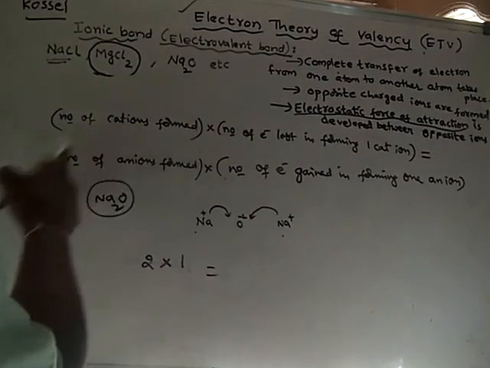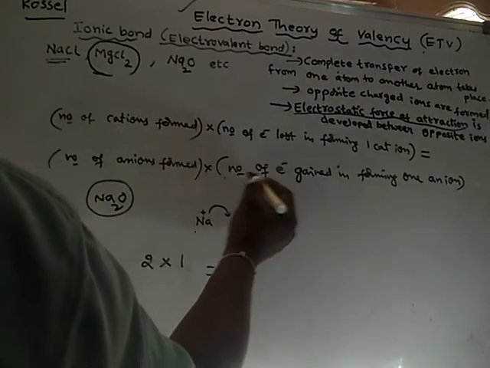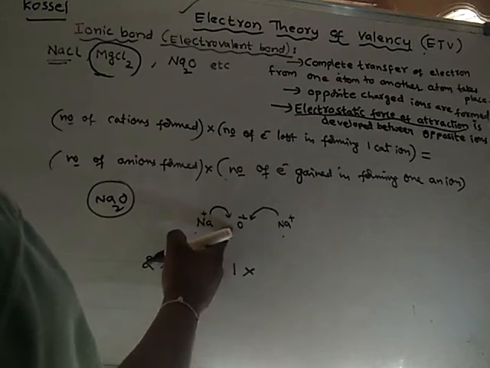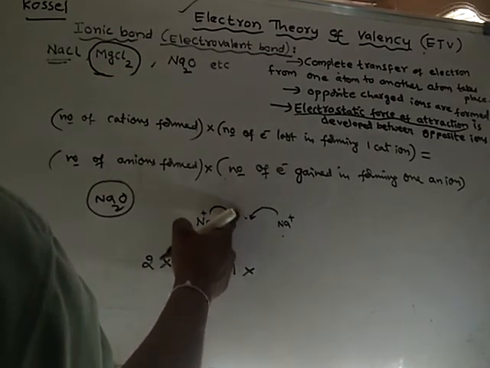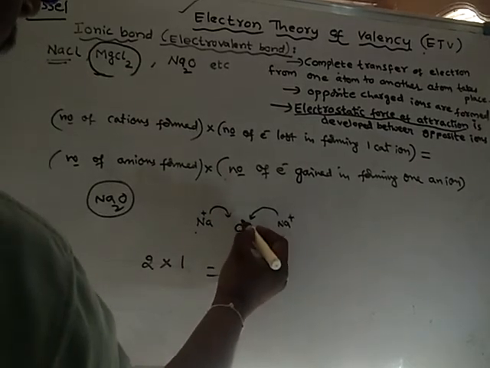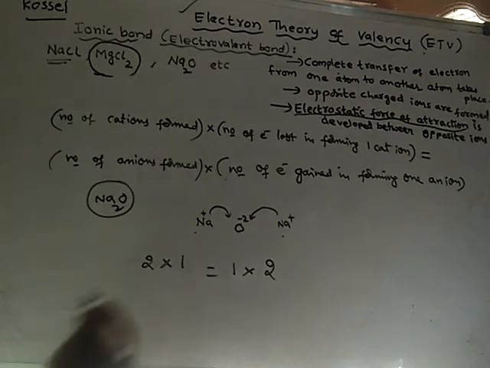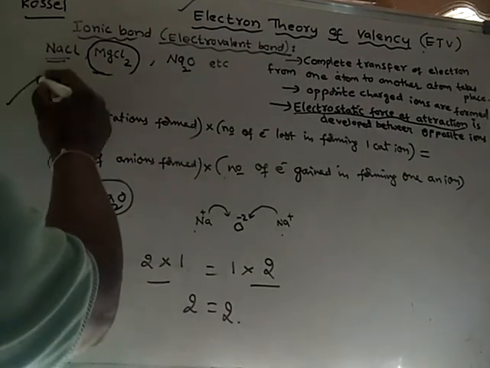What is this one? Number of anions formed. How many anions are formed? Only one anion is formed. Number of electrons gained in forming one ion: how many electrons are gained in the formation of this anion? 2 electrons are gained. So always this will be equal to this. That means 2 is equal to 2, and this formula is correct.